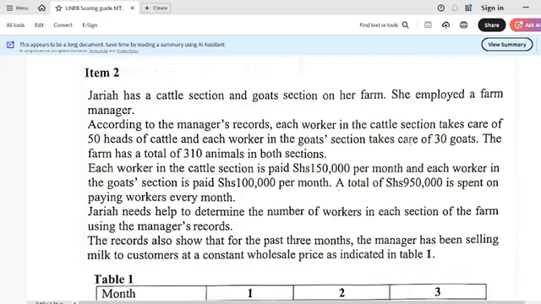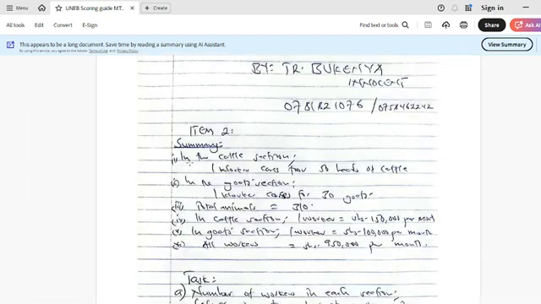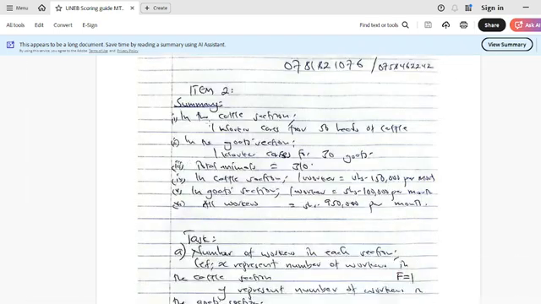A worker takes care of 30 goats. What about the total number of animals in both sections? So you see how I came up with the summary. In the cattle section, 1 worker cares for 50 heads of cattle. In the goats section, 1 worker cares for 30 goats. Total number of animals equals 310.